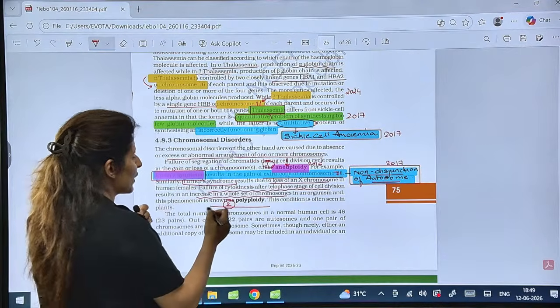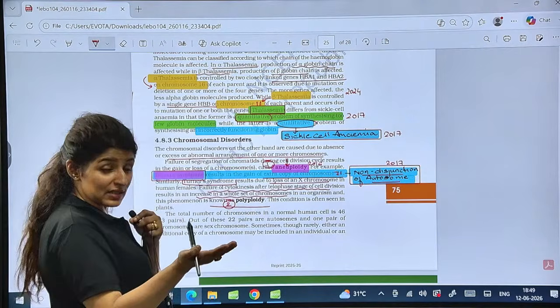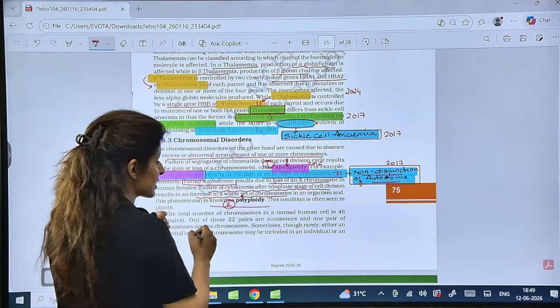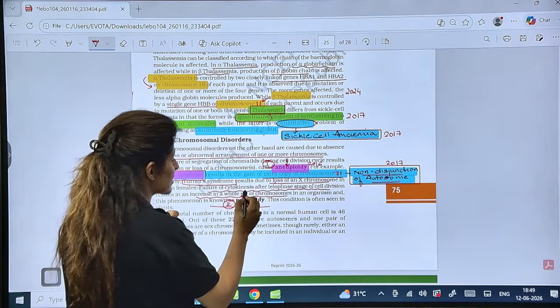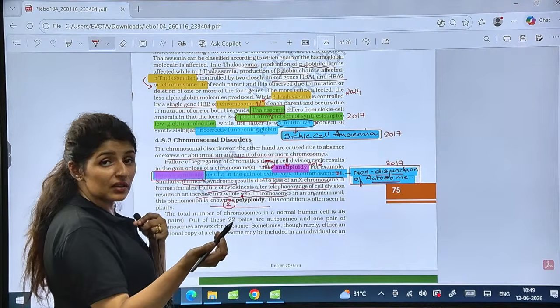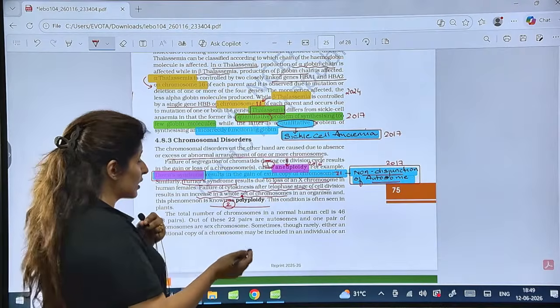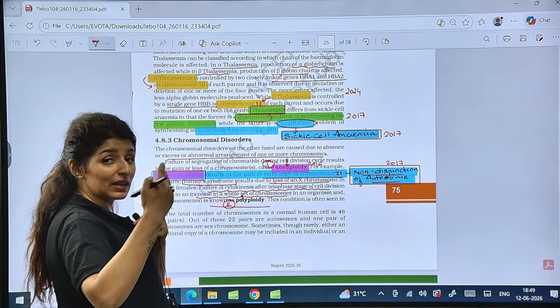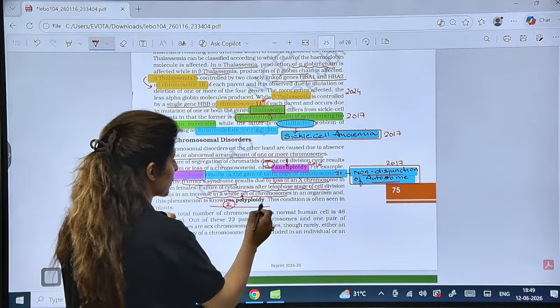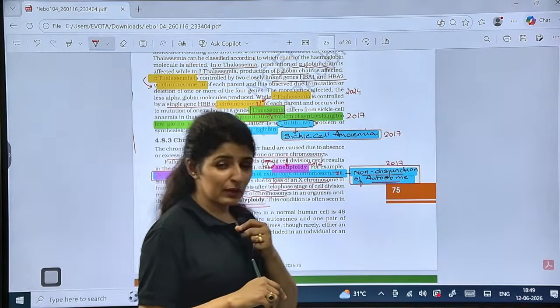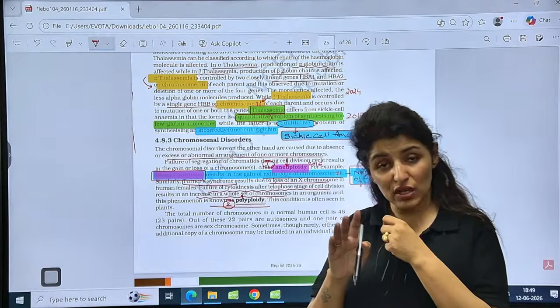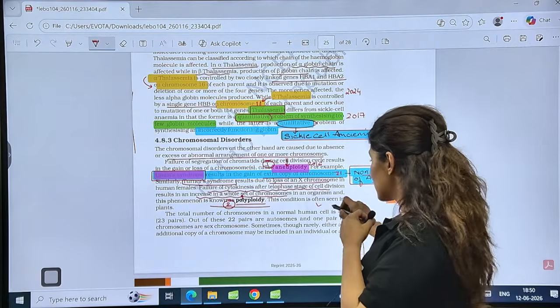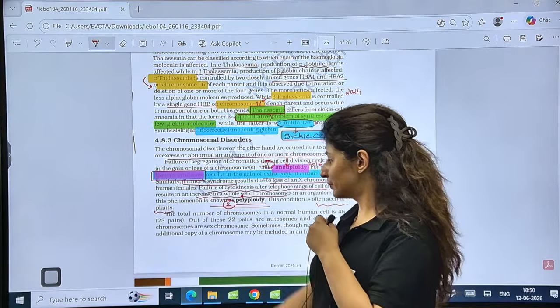But in polyploidy, the whole set increases. Why? When cytokinesis does not occur after telophase. Are you getting that? We don't get to see polyploidy in humans or animals because such an embryo will not survive, but it is seen in plants.